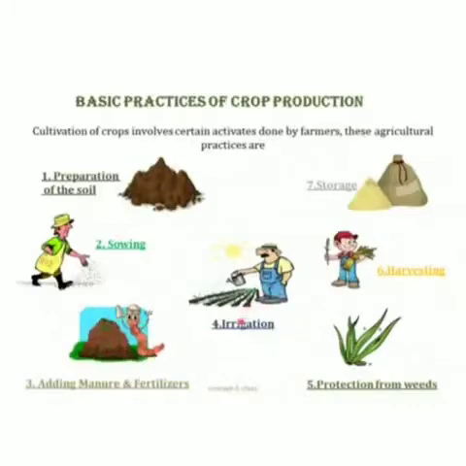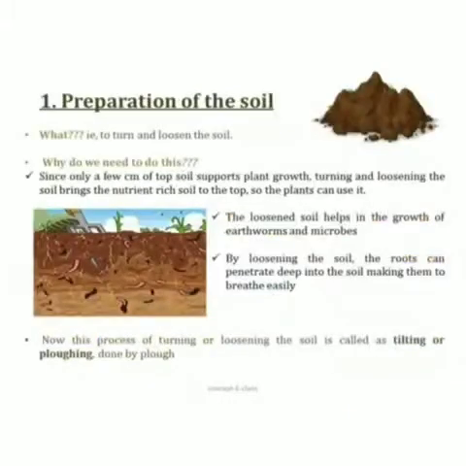Third is adding manure and fertilizers to replenish the soil. Fourth is irrigation, where we water all the crops. Fifth one is protection from weeds. Weeds are those unwanted plants that grow along with our crops. Sixth is harvesting. And seventh point is storage. Now we will discuss each of these practices in detail.